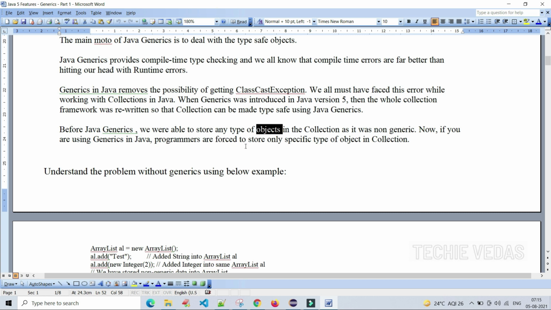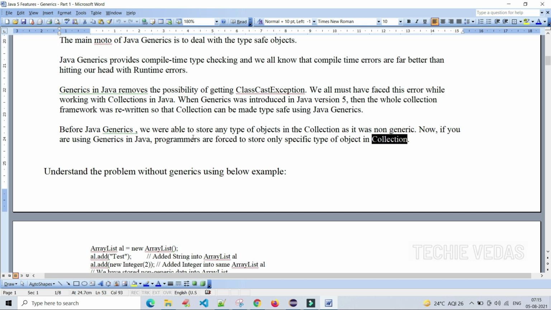programmers are forced to store only a specific type of object in a collection. When we start working with generics in the collection framework, it will enforce us while writing programs. You have to mention the specific object and store that object only.